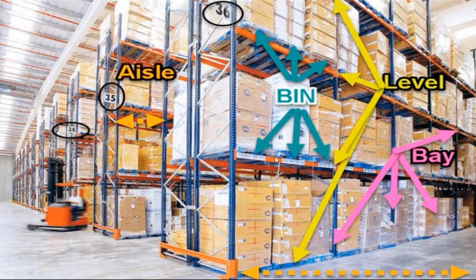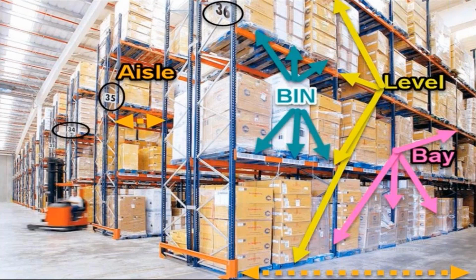Here, if you look at this rack, we have multiple racks: rack number 34, 35, 33, 32, something like this. Each rack we can consider as one storage type. That is one possibility. Or these two racks, 35 and 36, I can consider as one storage type. And 35 I can consider as one section, and 36 I can consider as another section. So this is how we define the warehouse structure in the system.